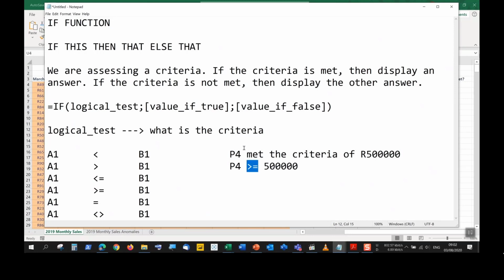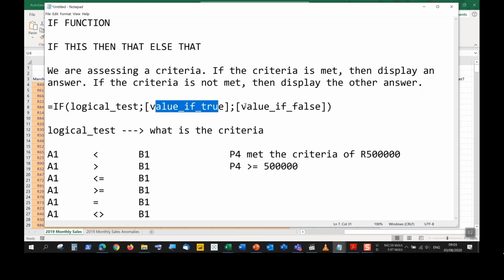But you will need to read up your definitions of the words, right? And from experience, you'll also be told what the word met actually means. I'm using met in the sense where it is greater than or equal to. If it was something like exceeded, then something exceeding something else wouldn't necessarily include the value. We wouldn't say 500,000 Rand or more, for example. It will just be greater than 500,000 Rand. So over here, greater than or equal to 500,000, that is our criteria.